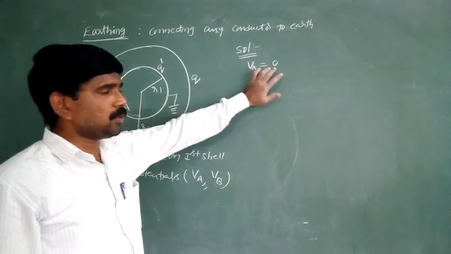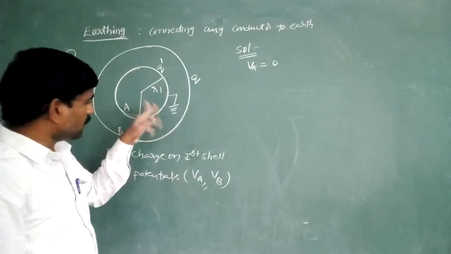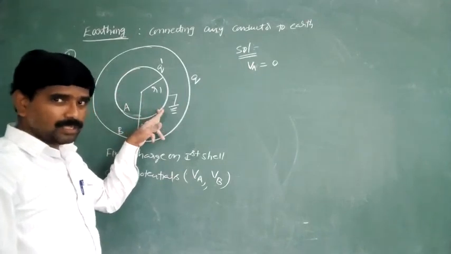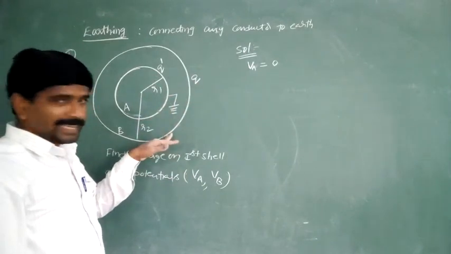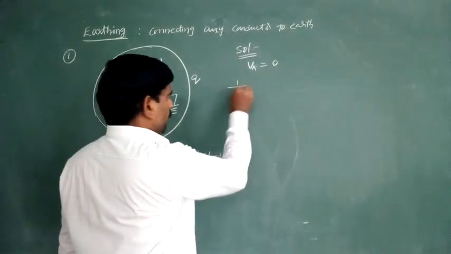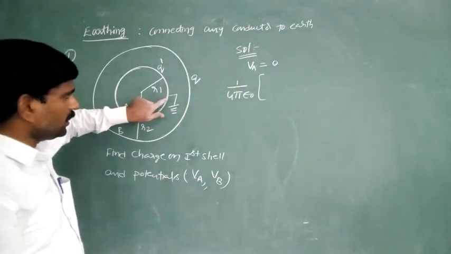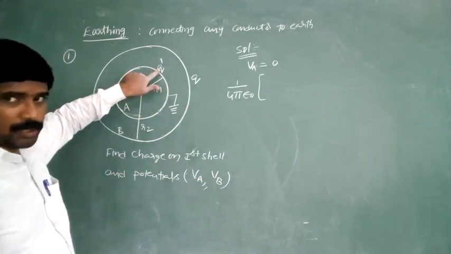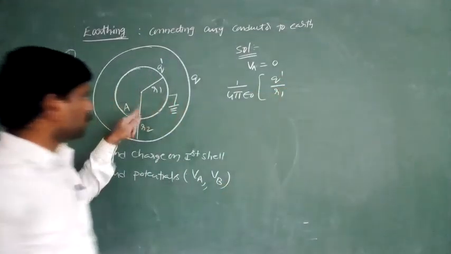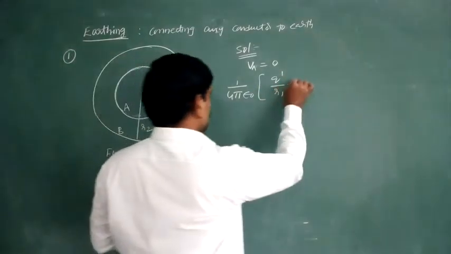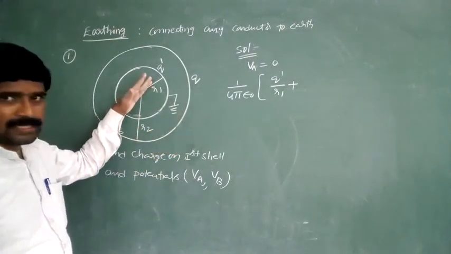Here potential is equal to 0 means, observe, the potential on the surface of A, that is the first shell, is equal to the potential due to its own charge plus the potential due to the outer, that is the second shell. 1 by 4 pi epsilon naught is a common term. Potential on the surface of the first shell due to the charge Q dash is Q dash by R1, plus the potential on the surface of the second shell. Same potential is inside also.